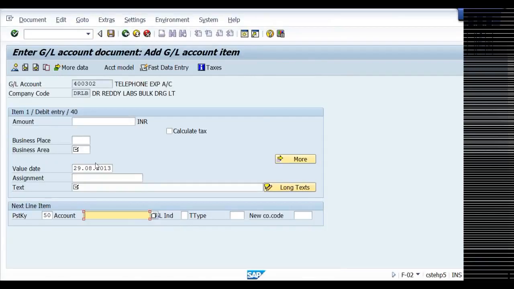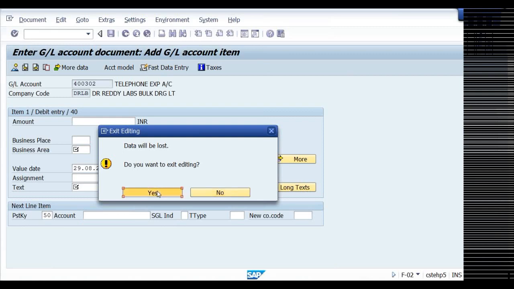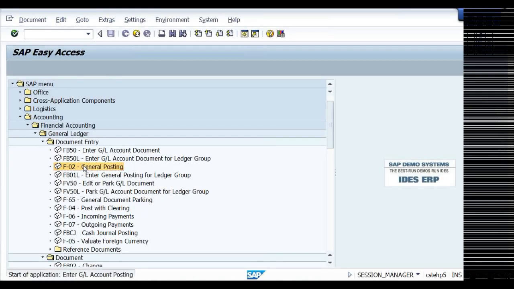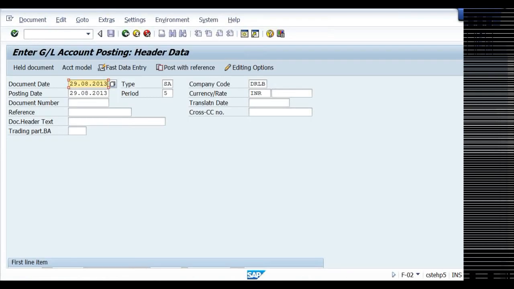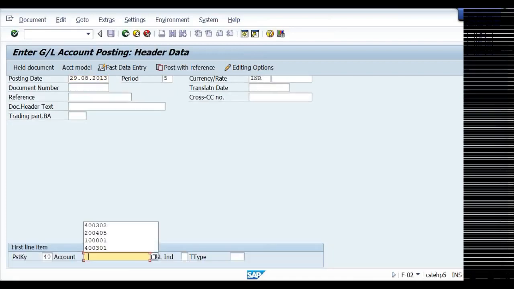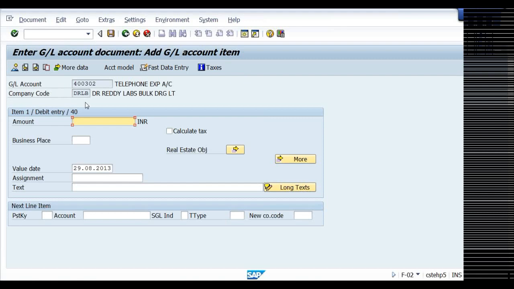So here, these fields will disappear now. Not disappear, rather, 400, 302. See, now it is not mandatory. Sorry, this one. See, business area field itself is gone.